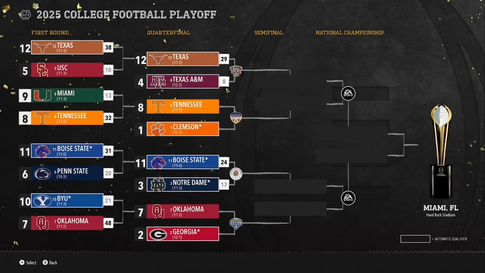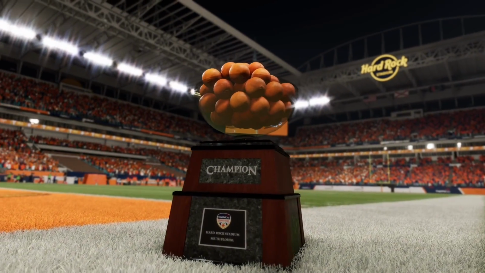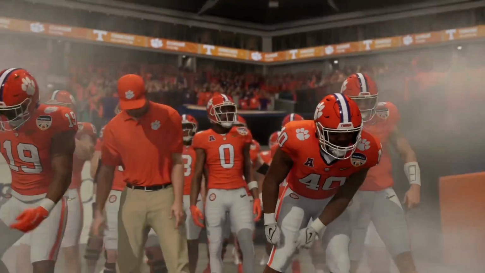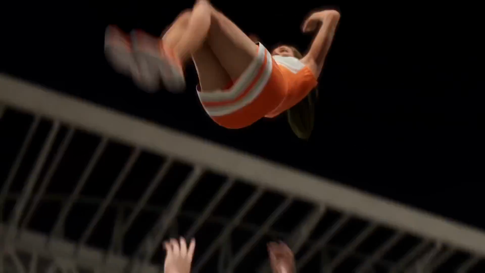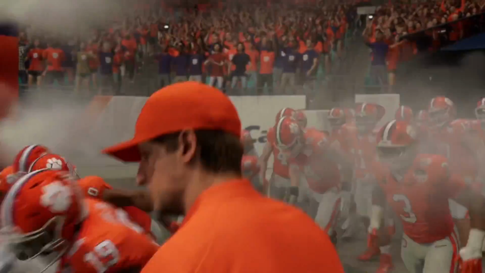Speaking of number 1 seeded Clemson, let's hop into this Orange Bowl game, which is funny because they're both orange, against Clemson and Tennessee, which some people say that Tennessee is yellow. Where do you see yellow? That is 100% orange. I'm pretty sure. Wait, I kind of look stupid. Wait, it kind of looks like yellow. Or is my brain just gaslighting me? It kind of. Oh wait, no, I might look stupid now.